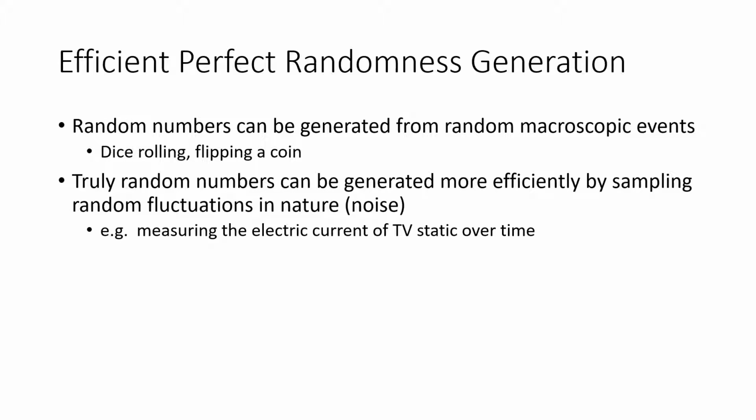Some efficient perfect randomness generators. Random numbers can be generated from random macroscopic events such as rolling dice or flipping a coin. The best way to think about perfect randomness in this sense is an arbitrarily long sequence of coin tosses, where each coin is fair, meaning having a 50-50 chance of landing on heads or tails, and each toss is independent of all others. This will result in having the same probability. Also, truly random numbers can be generated more efficiently by sampling random fluctuations in nature, such as measuring the electric current of TV static over time.